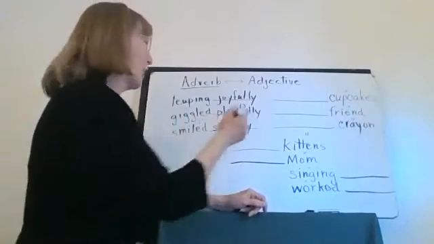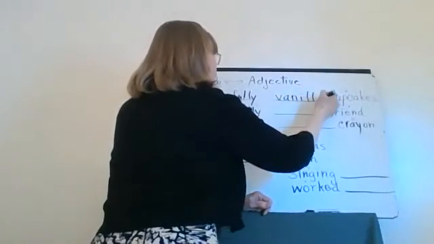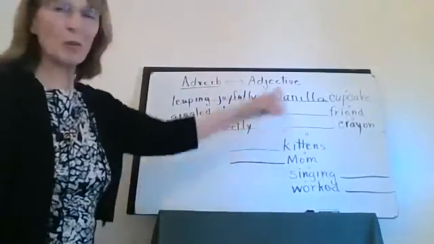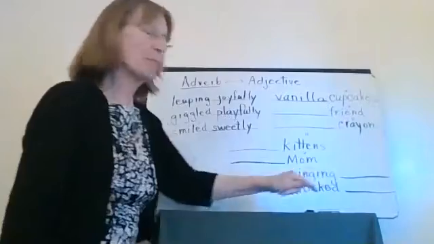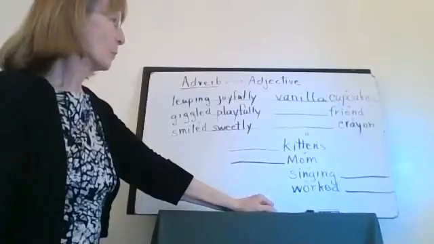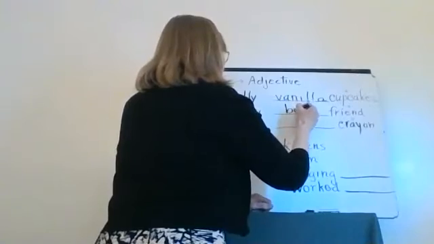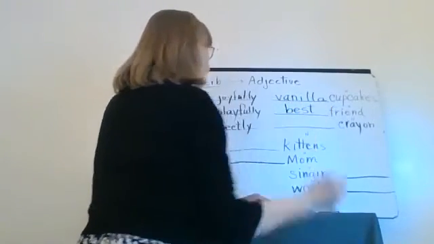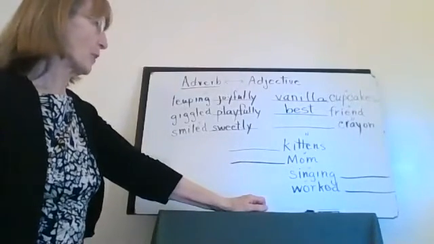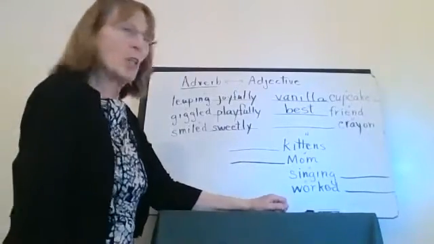Vanilla? Okay, and pink frosting? You're all probably saying, no, we want chocolate. Well, for now, we'll say that. Friend. What kind of friend? Best friend? I like that one too, best friend. It's always nice to have a best friend. But we can have other friends too. It's nice to have a close friend, isn't it? Someone we can talk to and spend time with and feel comfortable with.